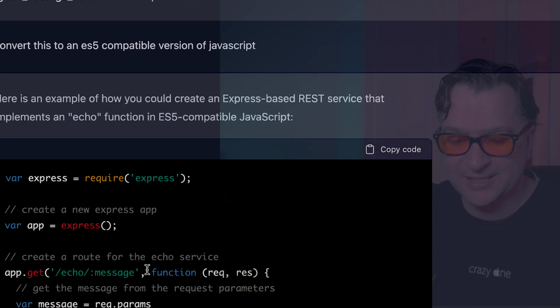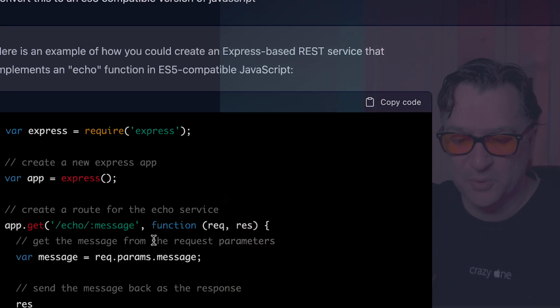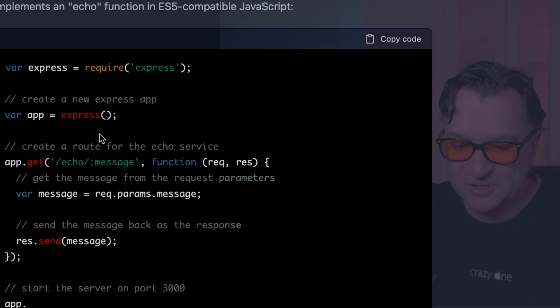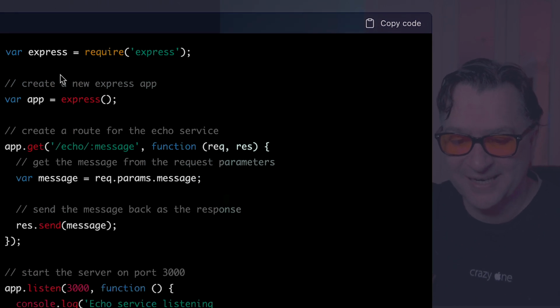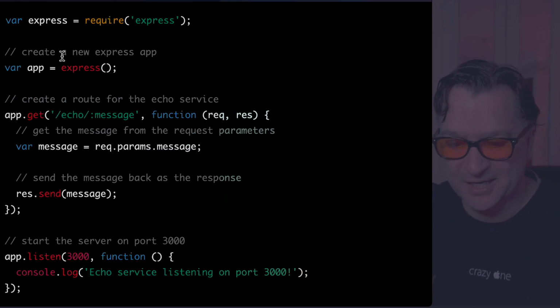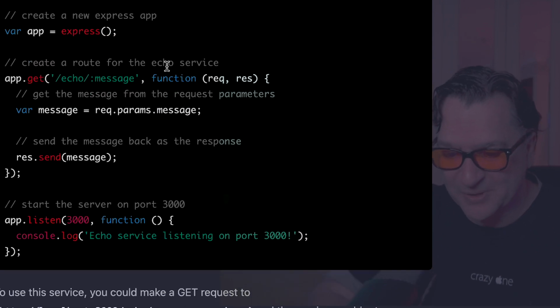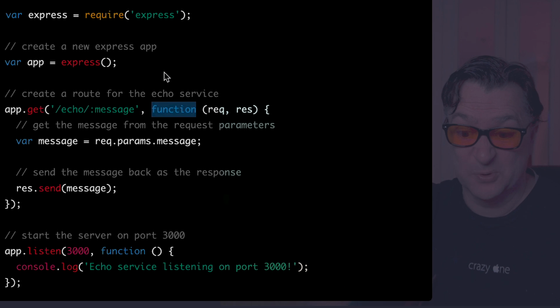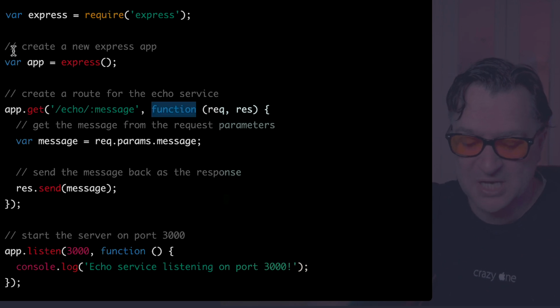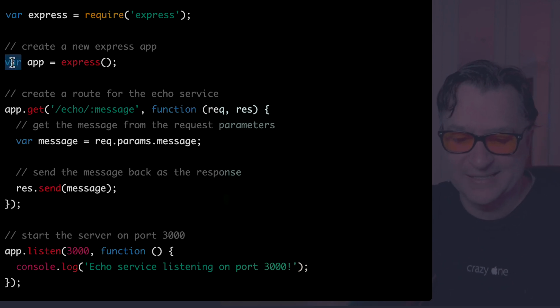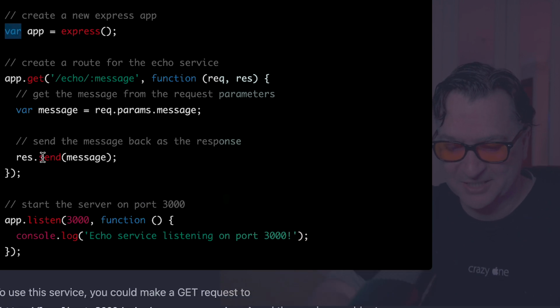And you can kind of see there, it's done a pretty good job of that, actually. So the first thing that it's done here is it said, okay, in order to be ES5 compatible, I'm going to convert this to a function. So that's pretty good rather than using arrow functions. And then what it's also going to do is it's not using the const, but it's using the var. So actually, it's come back with that pretty good.